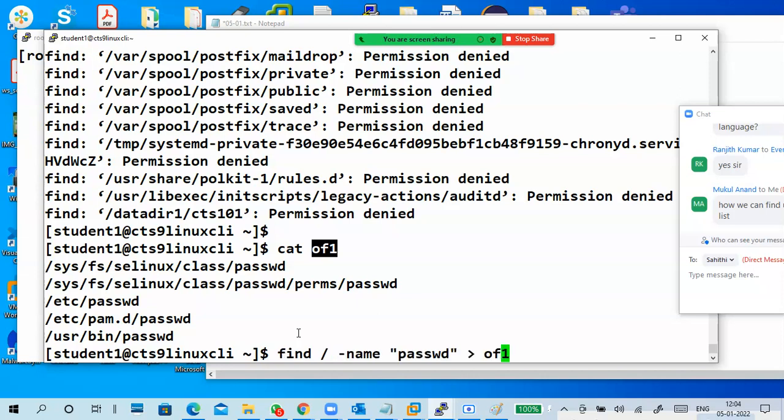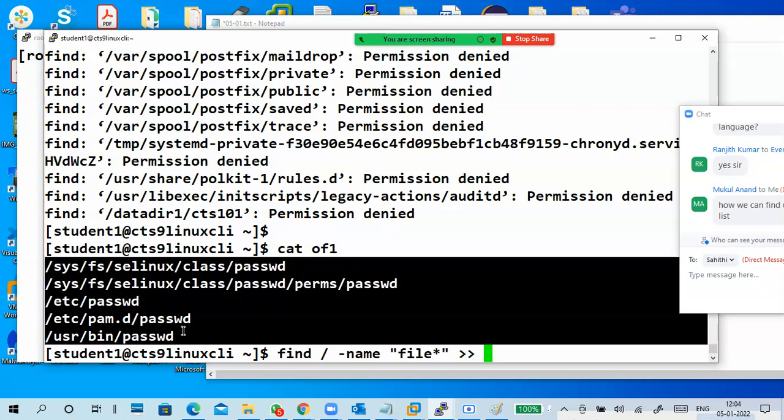Next one, same thing. I want to search where my files, like file 1, file 2, file 3, are located in my entire PC, right? That can also be done. But now I'm using double greater. This is the content of the file, guys.